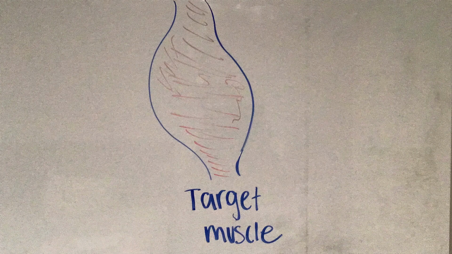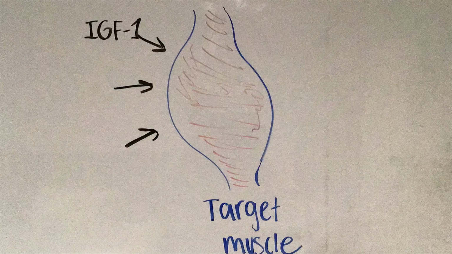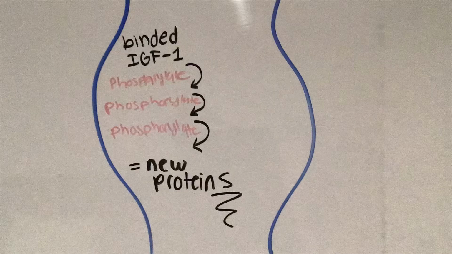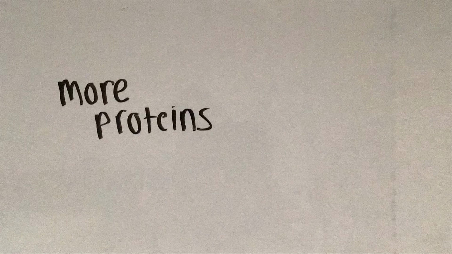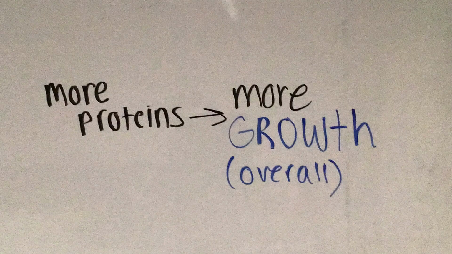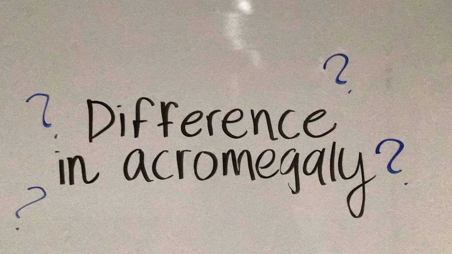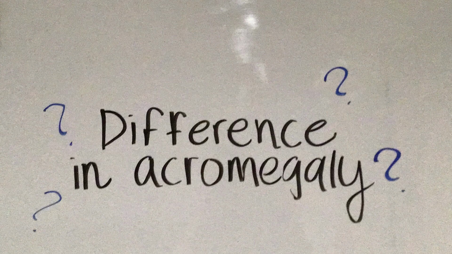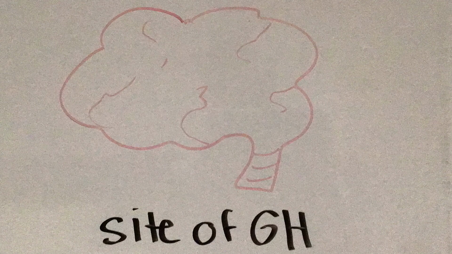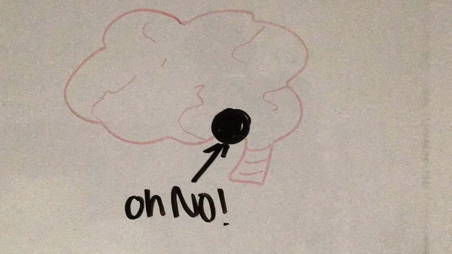IGF type 1 will then bind to the muscle cell and through phosphorylation cascades will develop new proteins. More proteins lead to more growth in the body, and this leads to human growth. So what's the difference in acromegaly? The difference starts in the beginning. At the site of the growth hormone, there will be a non-cancerous tumor.